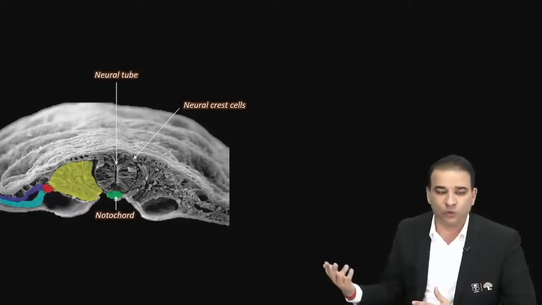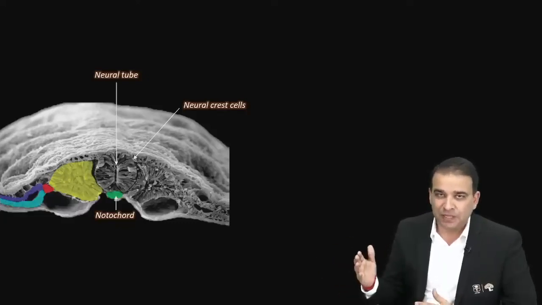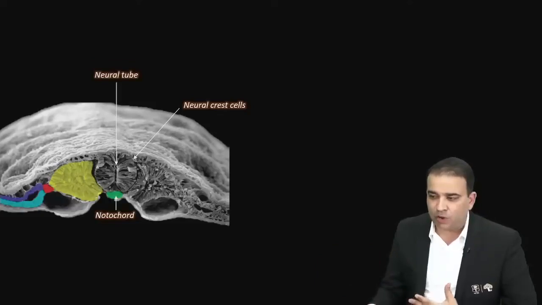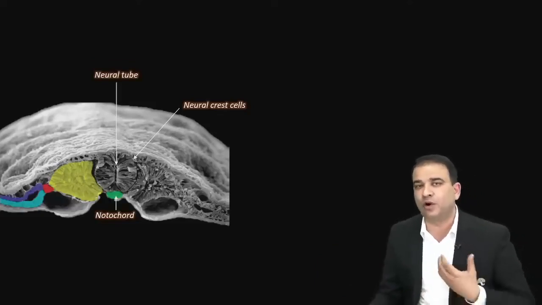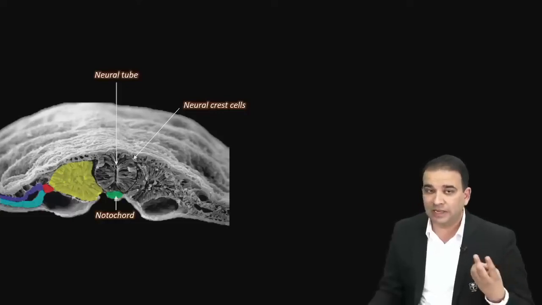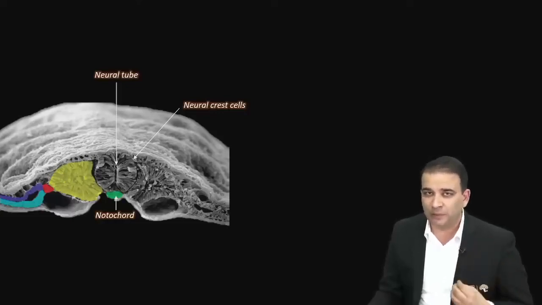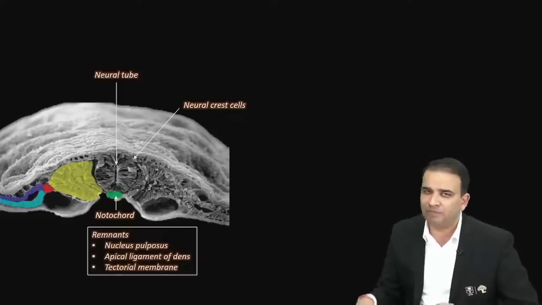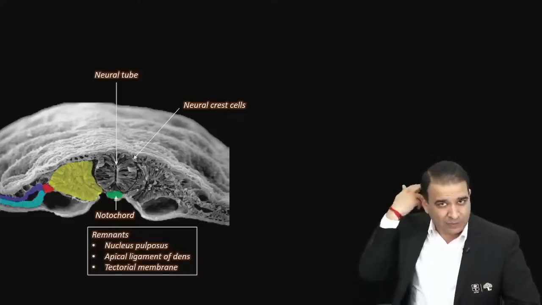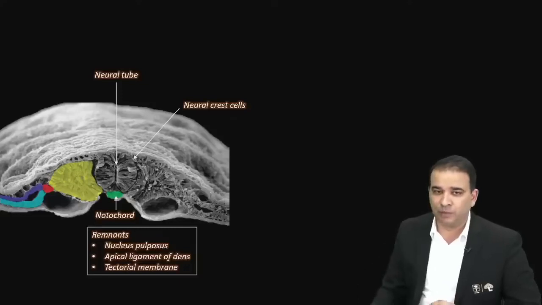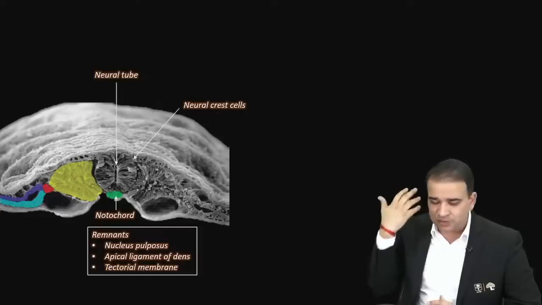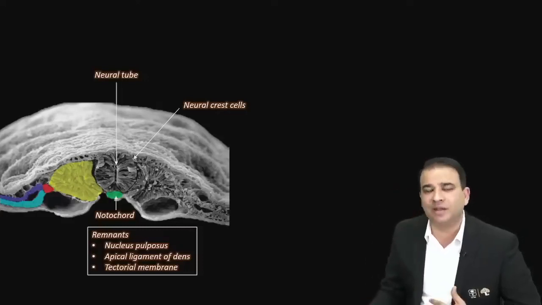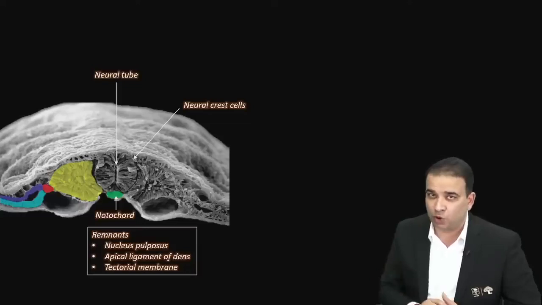But what will be the fate of the notochord? The notochord basically will vanish, and will only have some remnants. Those remnants of the notochord in us are the nucleus pulposus, the commonly asked question; the apical ligament of the dens, the ligament of the odontoid process; and the membrana tectoria, or simply tectorial membrane, which is present between the atlas and the occipital bone. It is a continuation of the posterior longitudinal ligament. These are the remnants of the notochord.